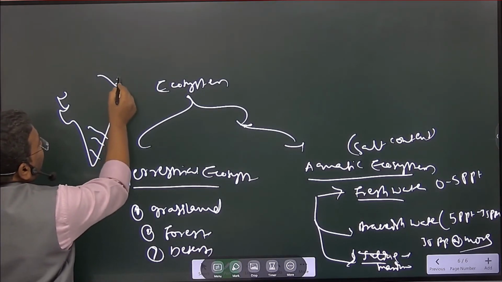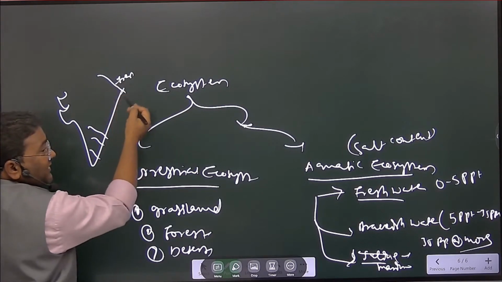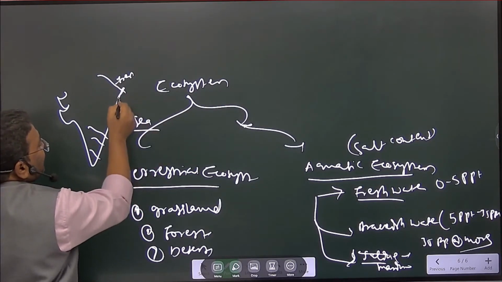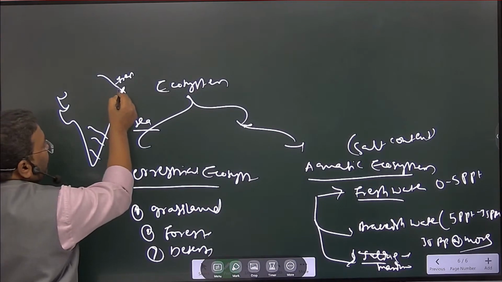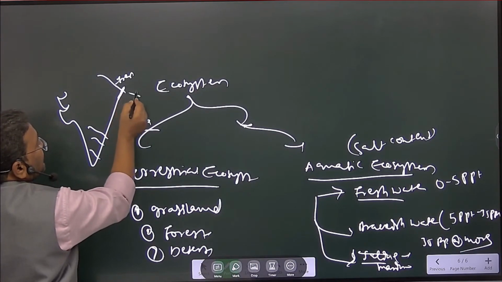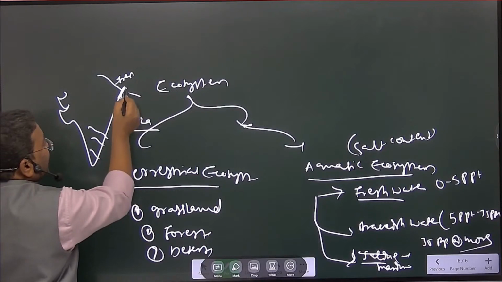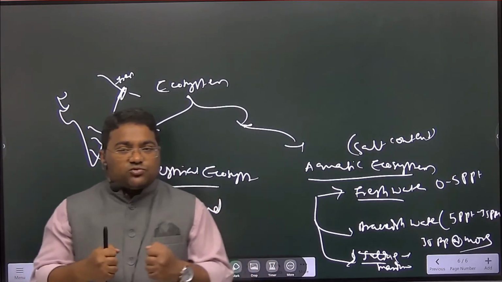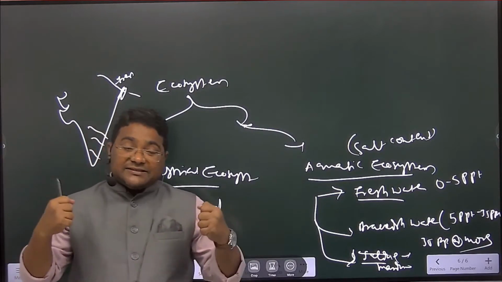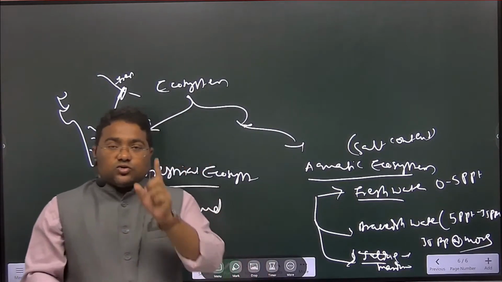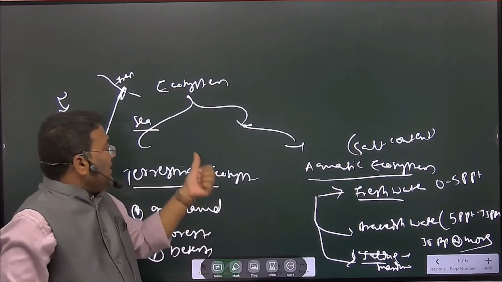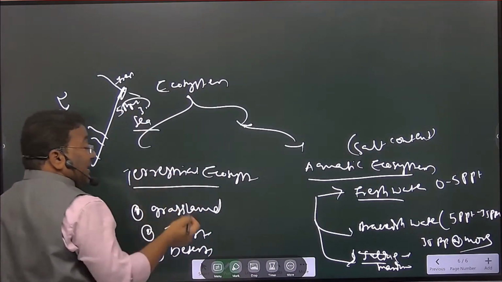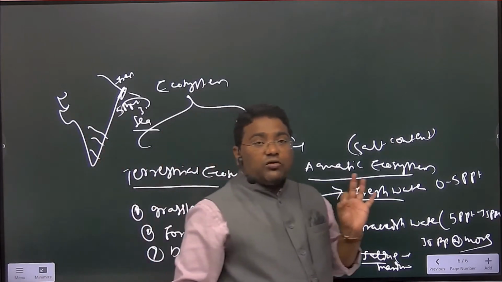The river is carrying fresh water, here is the sea, and when they are converging at the coast, fresh water and sea water, salt water converging here, the salt content is decreasing because of the fresh water. So salt concentration is decreasing. That is here 5 ppt to 35 ppt. It is called brackish water.